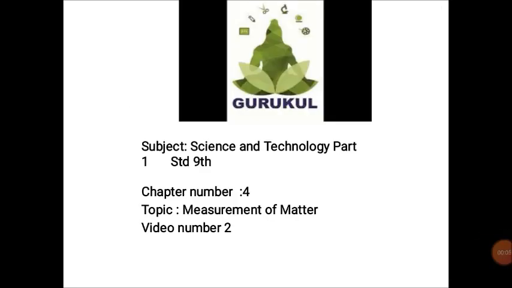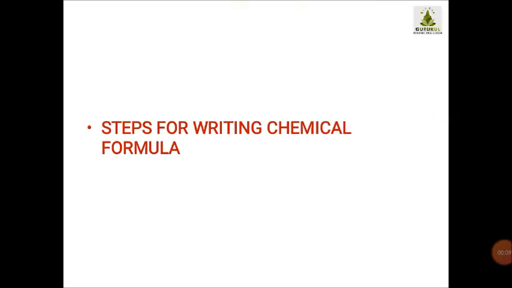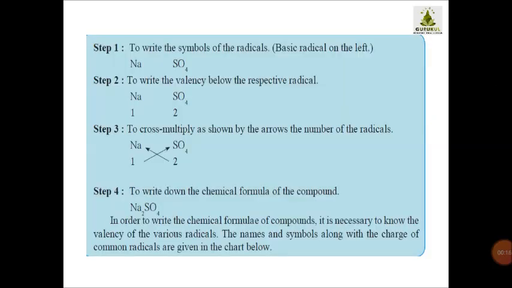Now children, in this video we are going to discuss the steps of writing the chemical formula. What are the steps for writing the chemical formula? Now see, children, when you want to derive the chemical formula for any substance, the first step is to write the symbol of the radicals.